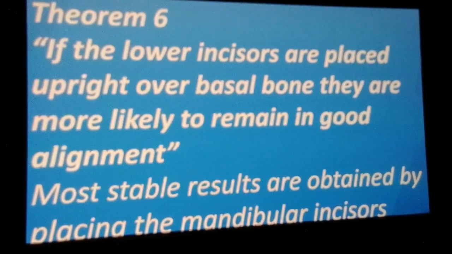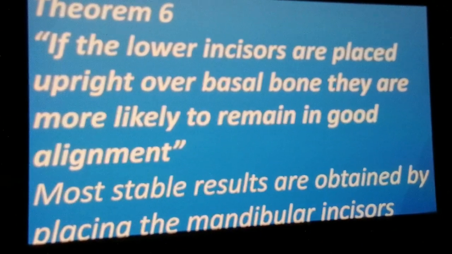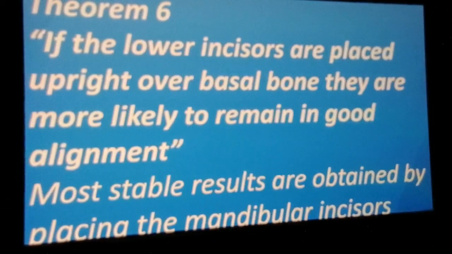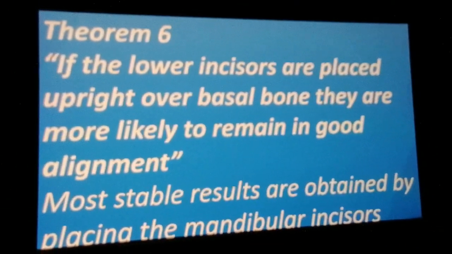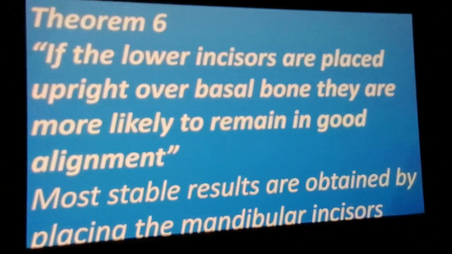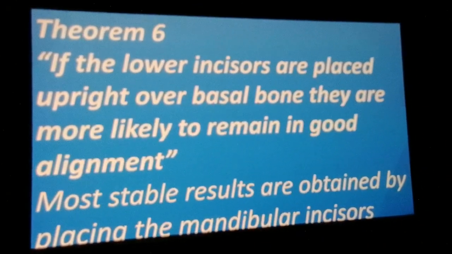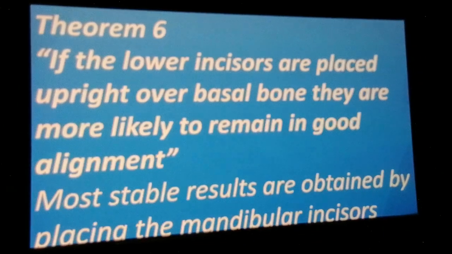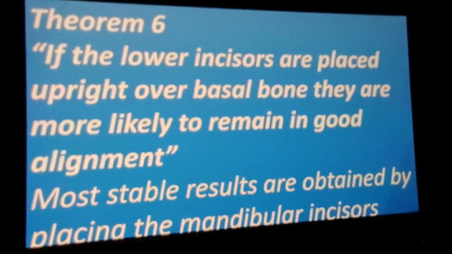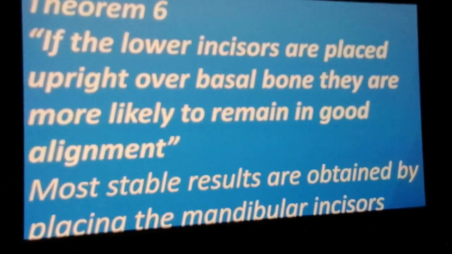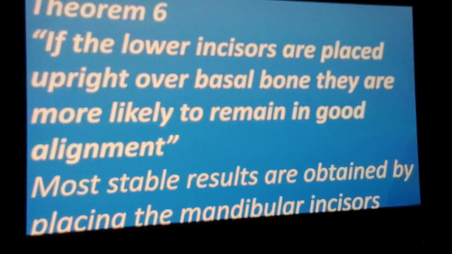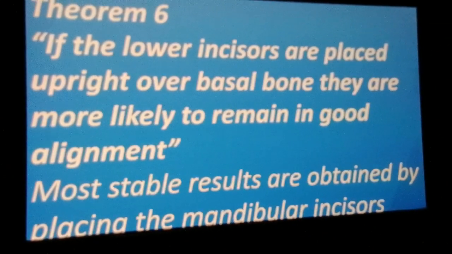Now, theorem number 6. Theorem 6 is that if the lower incisors are placed upright over the basal bone, they are more likely to remain in good alignment. So the lower incisors are placed upright over the basal bone, and they are more likely to remain in good alignment. Most stable results are obtained by placing the mandibular incisors over the basal bone.